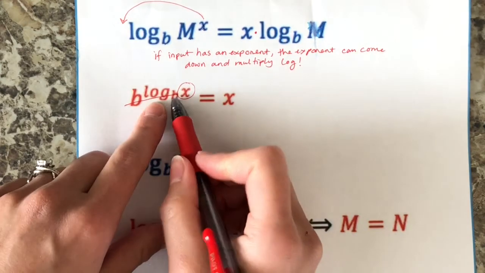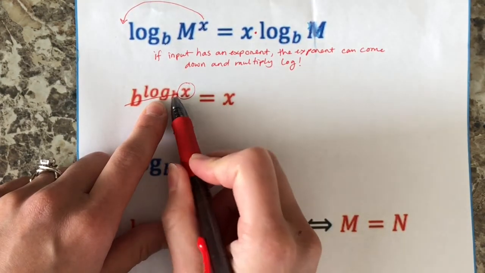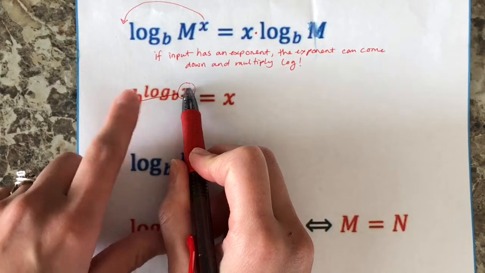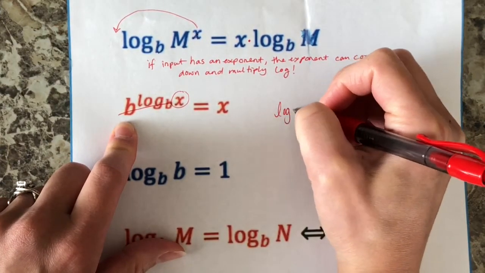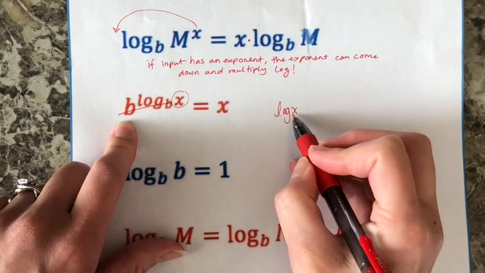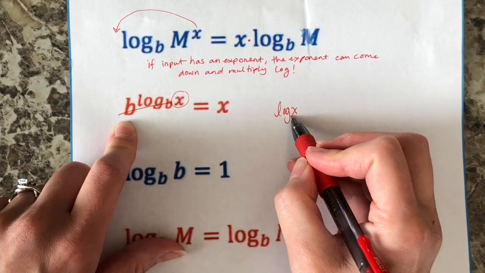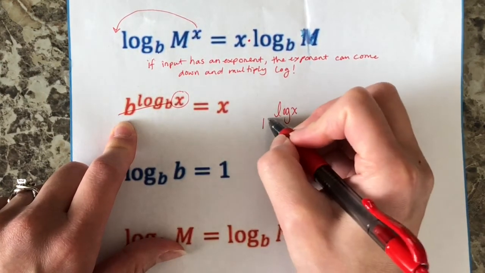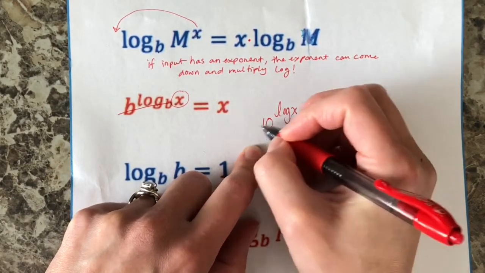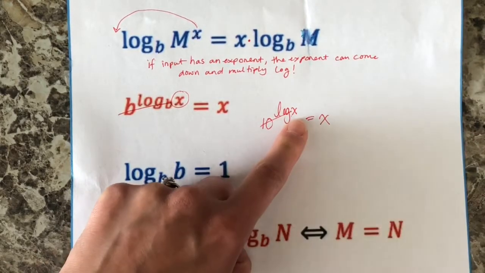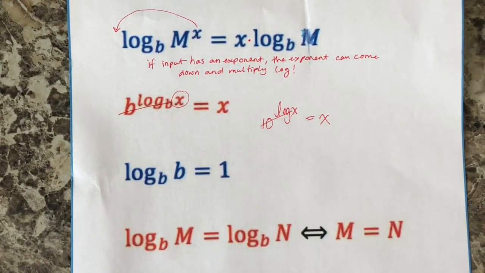So once again, the base of the log, if it's b, you raise the log from that exact same value, it'll cancel. So for example, if I have log of x, if there's no base written, what's that base? It's a 10. So I take 10, make this an exponent, 10 to the power of log of x, that will cancel, leaving only the input.